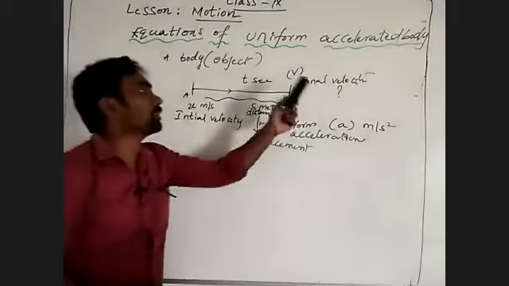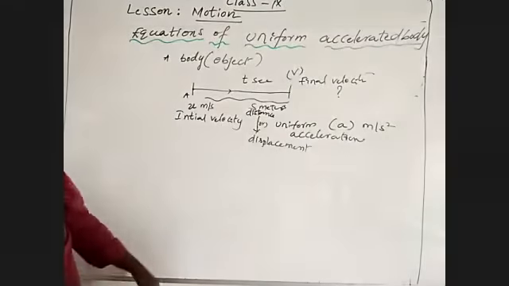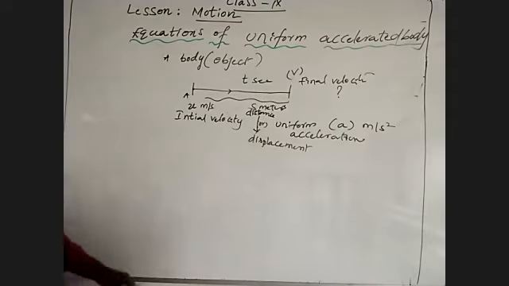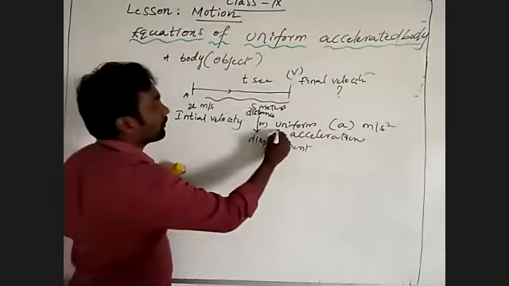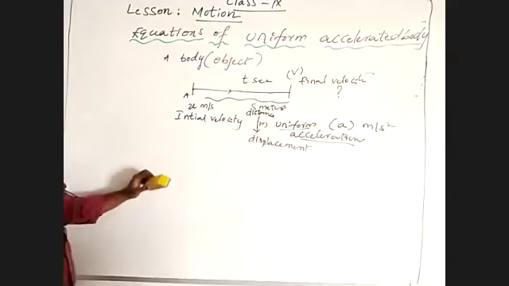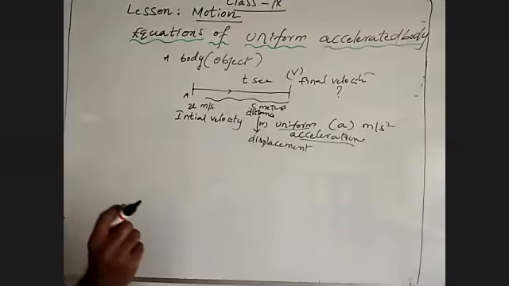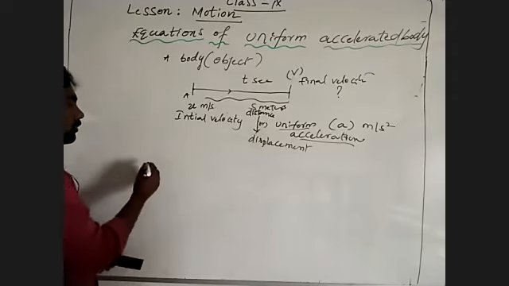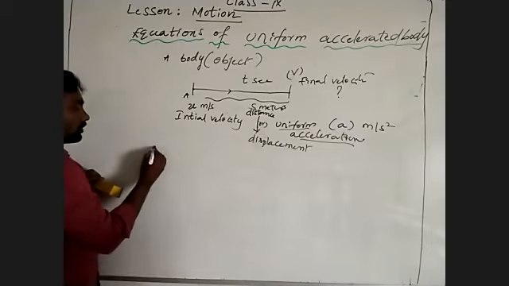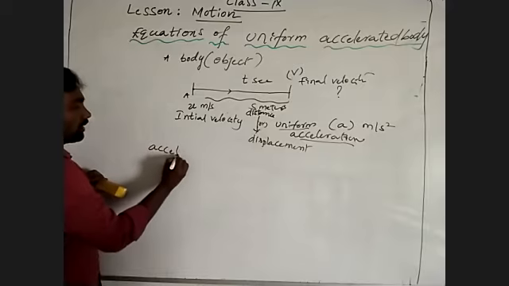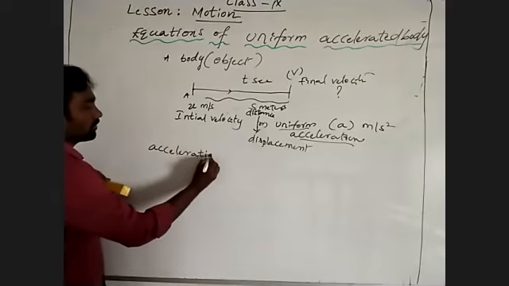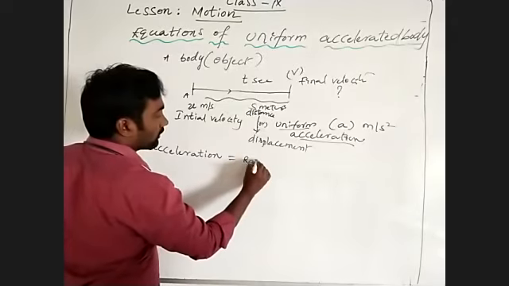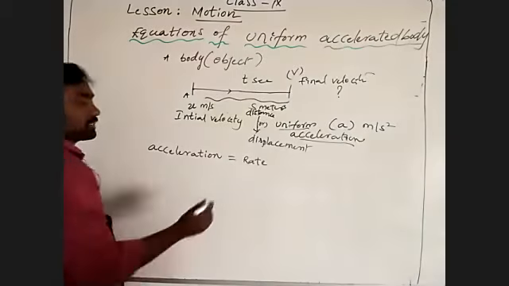Then what is the final velocity? Let's find how to find the final velocity. We know well the body is moving with uniform acceleration. So acceleration is equal to the rate of changing velocity.